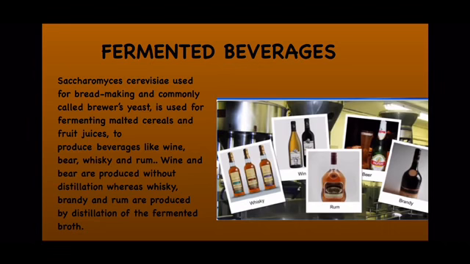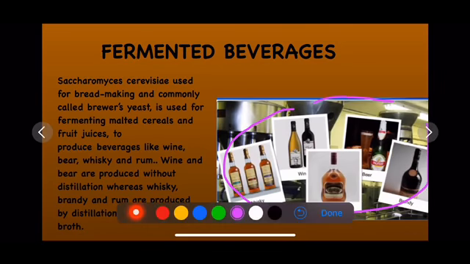So they are alcohol rich drinks, whiskey, brandy and rum, right? Here in this picture, they have shown different types of alcoholic drinks: whiskey, wine, beer, etc. Okay. So keep this thing in mind that wine and beer are produced without distillation, while whiskey, brandy and rum are produced by distillation of fermented broth.